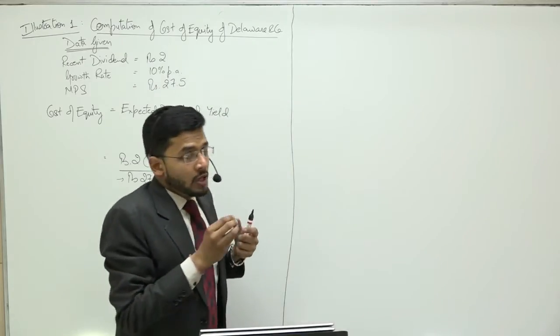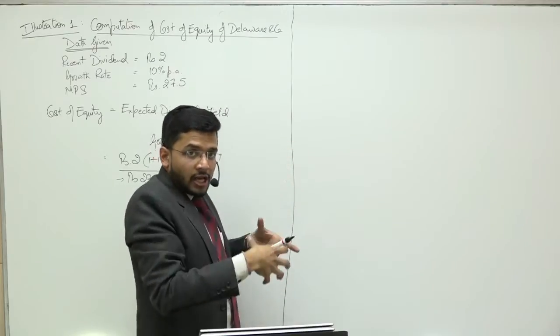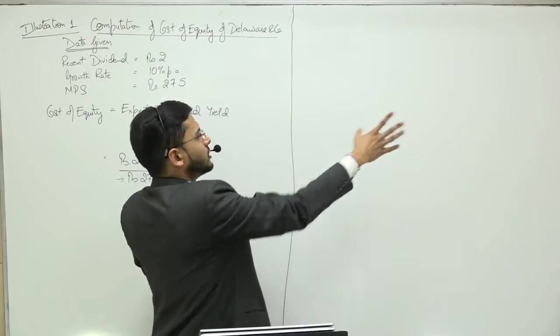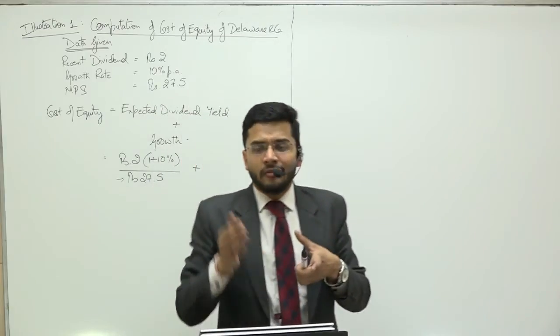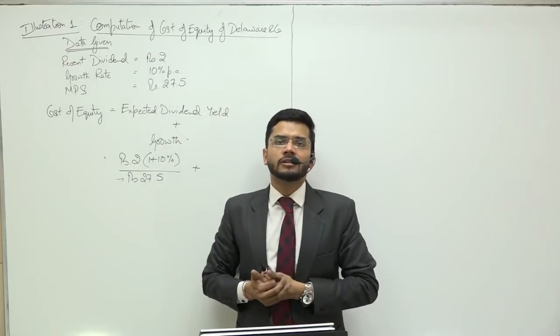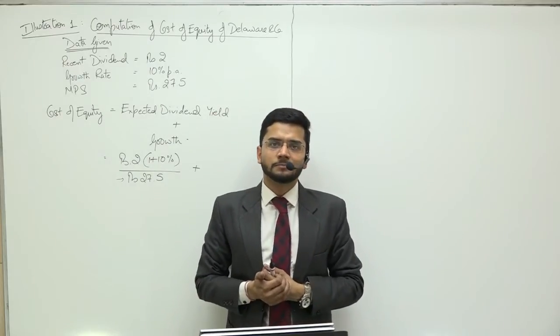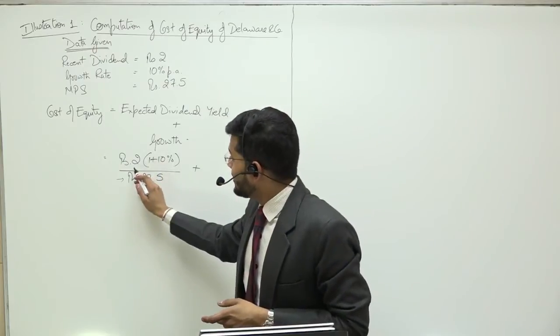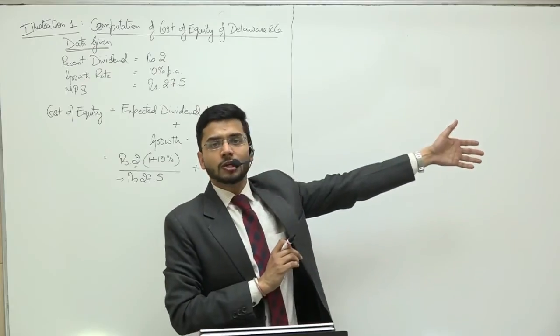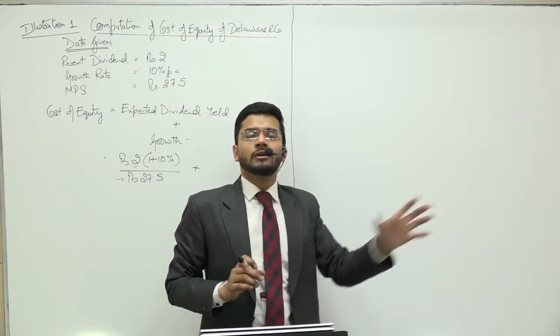So if I'm going to invest in this particular share as on today, I'm not bothered about the past dividends. I am looking forward to the future dividends, and the future dividends are the past dividends plus the growth rate. That is the future dividend amount which I'm going to get. So current dividend plus 10% is the future expected dividend.